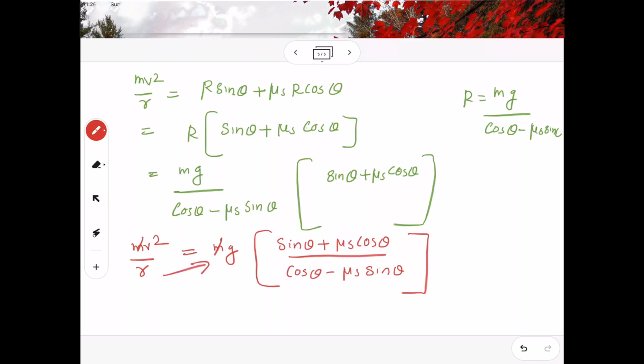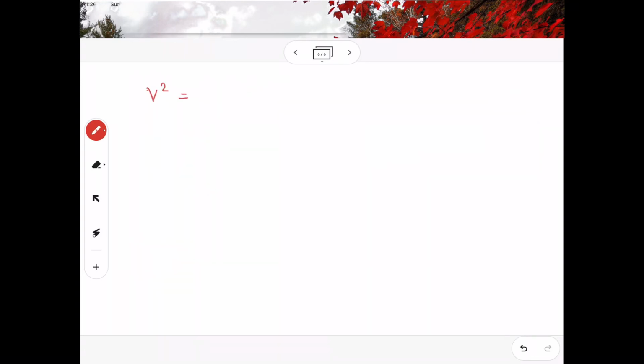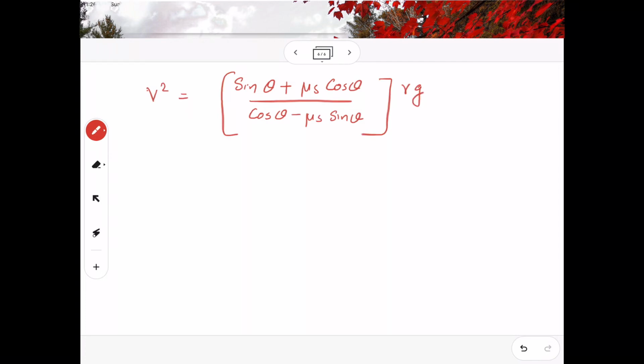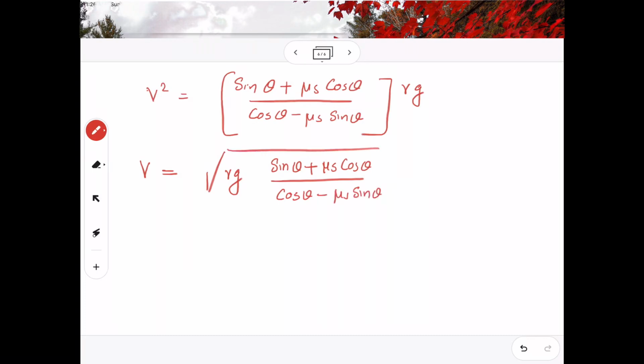So v square equal to rg times sin theta plus mu s cos theta divided by cos theta minus mu s sin theta. Now from this equation, v will be equal to root of rg times sin theta plus mu s cos theta divided by cos theta minus mu s sin theta. So this is the equation for safe speed.